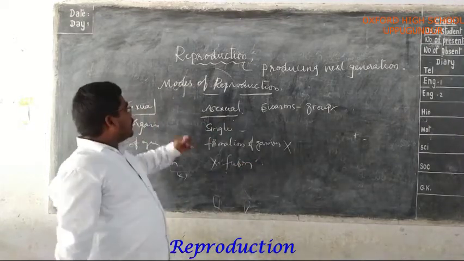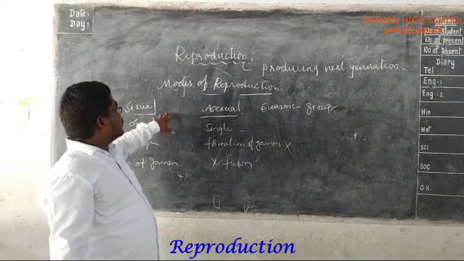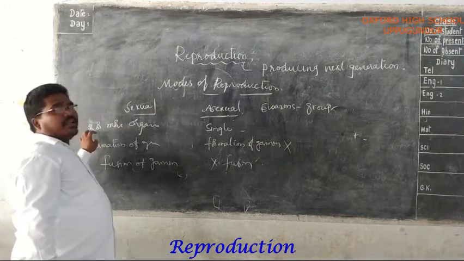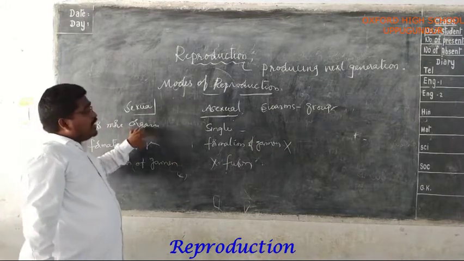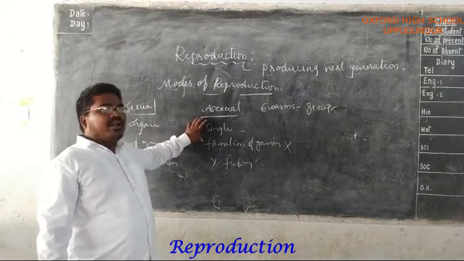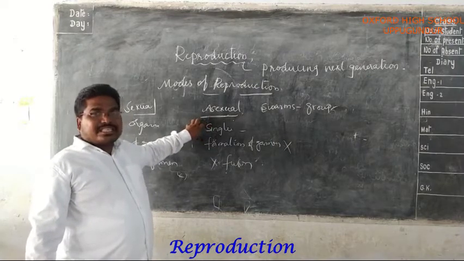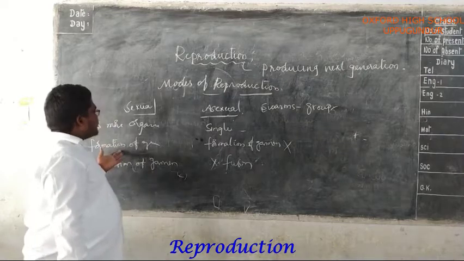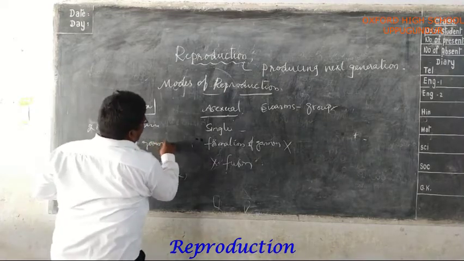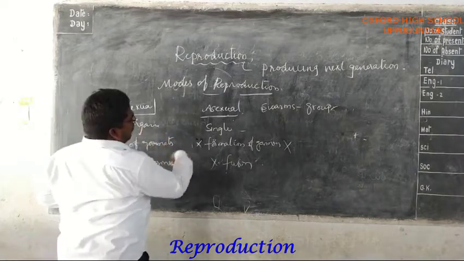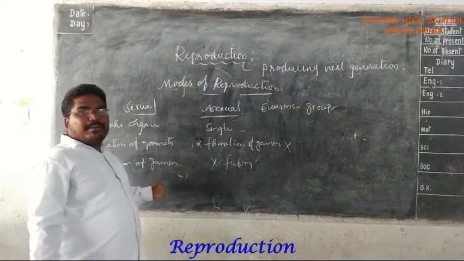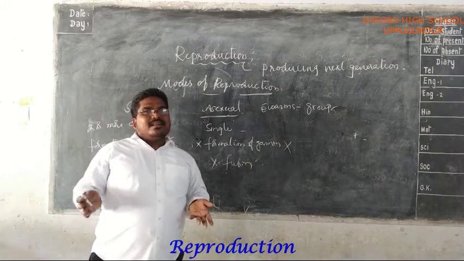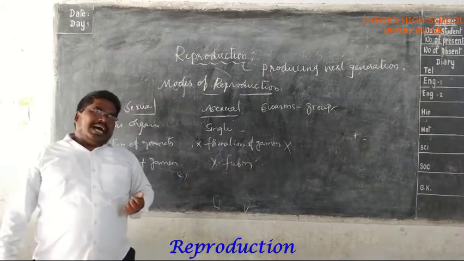Okay? In the mode of reproduction, there are two types, sexual and asexual reproduction. In sexual reproduction, two or more organisms are involved. Here, a single organism is involved. The single organism is capable of reproducing more of its own kind. Here, there is no formation of gametes. Gametes mean the sperms and eggs released by male and female organisms.